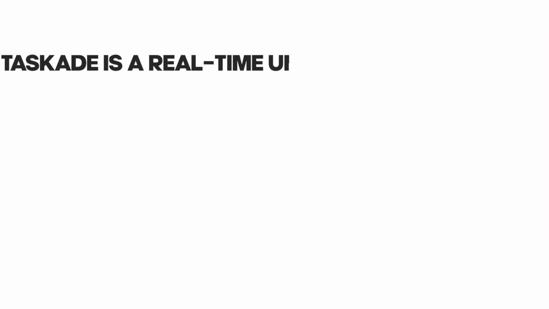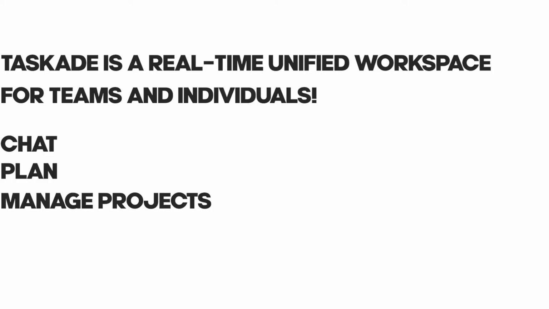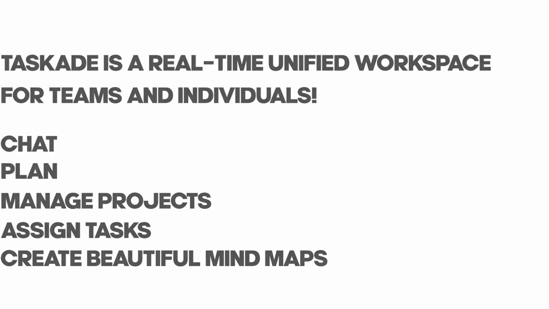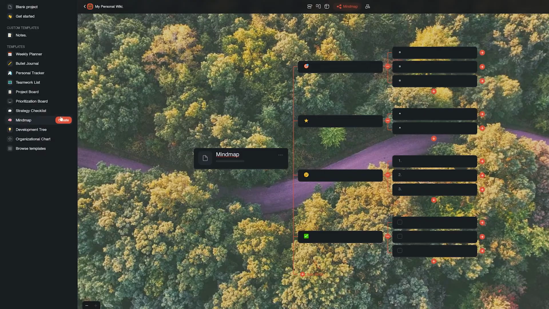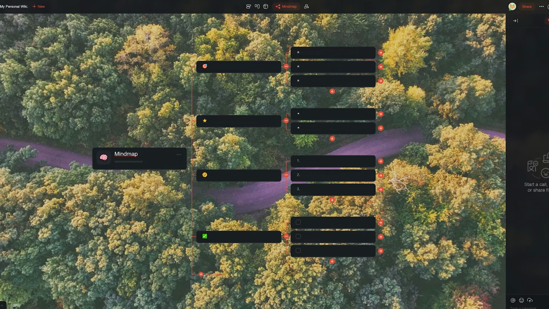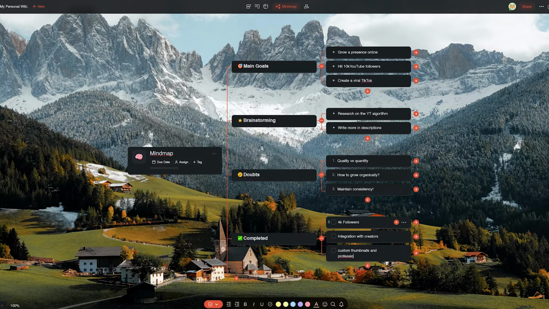Taskade is a real-time unified workspace for teams and individuals. It lets you chat, plan, manage projects, assign tasks, and wait for it, create beautiful mind maps. Simply create a new project and navigate to the pre-built mind map template to start your mind mapping journey. Feel free to add or remove task blocks to truly customize a mind map and make it your own.